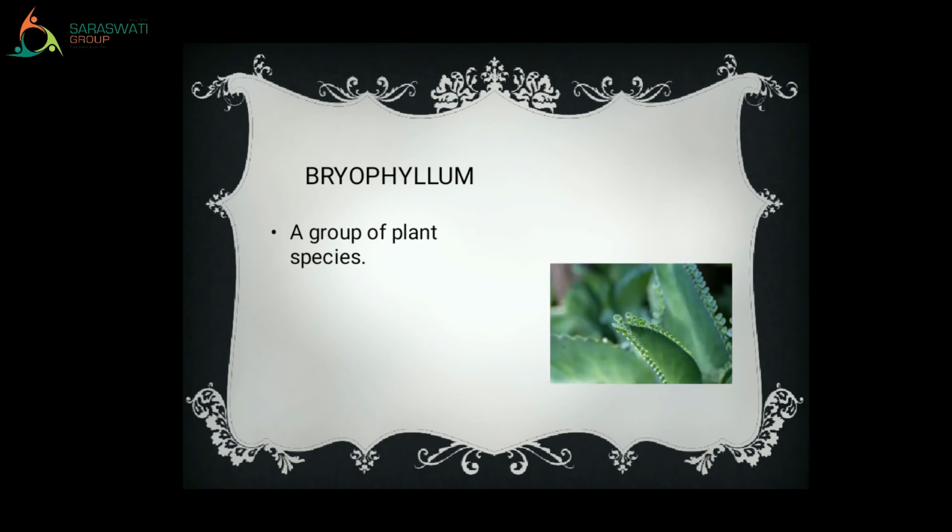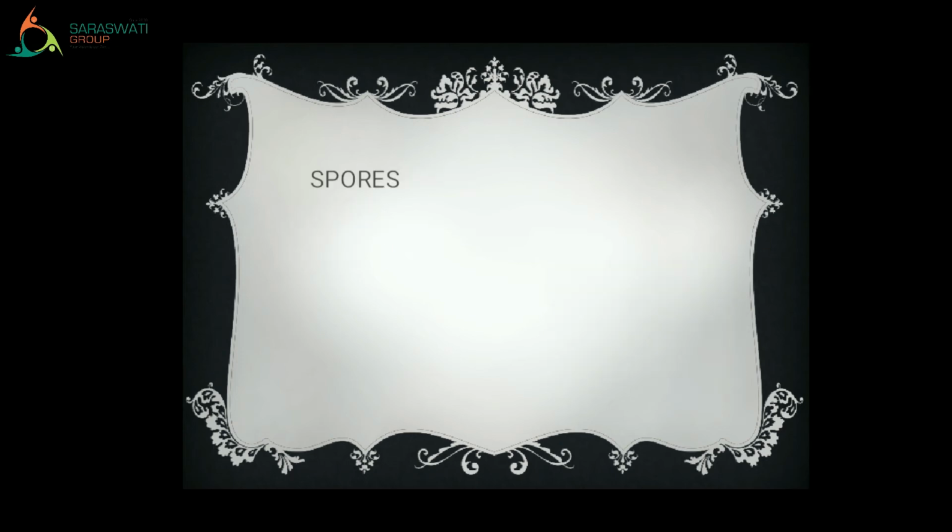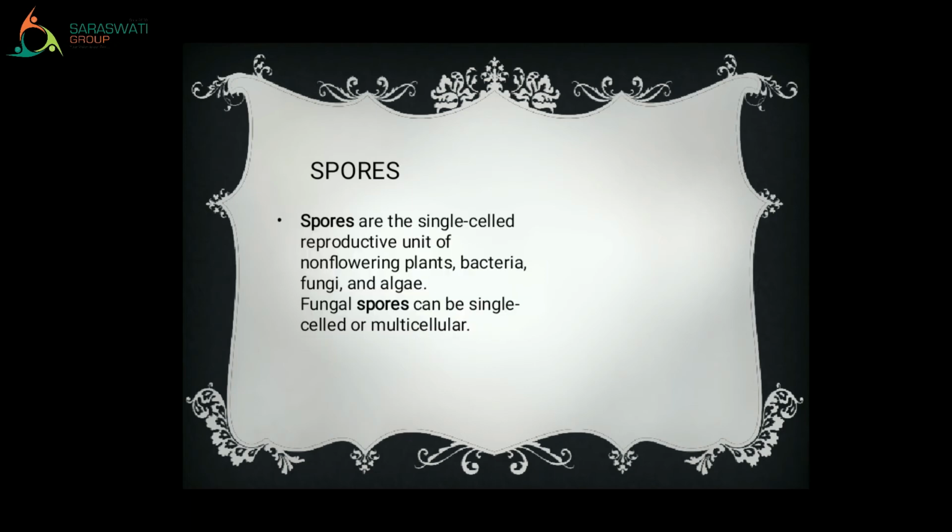Good. Let's go to the next one. What is our next word? Spores. What is the meaning of it? Spores are the single-celled reproductive unit of non-flowering plants, bacteria, fungi and algae. Fungal spores can be single-celled or multicellular.